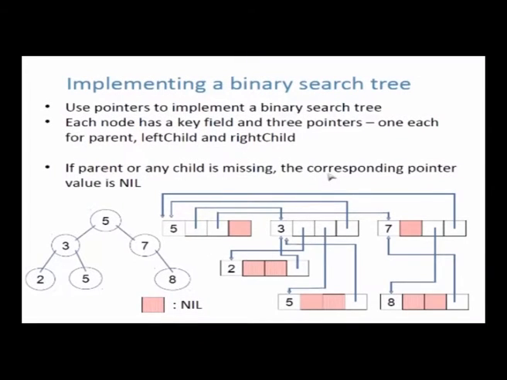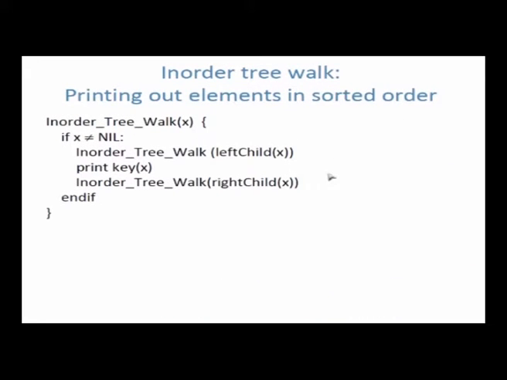Remember that you need to keep the key values in a specific order for it to be a binary search tree. What I have created is a binary search tree data structure, but if the keys are not stored in the right order, it will not be a BST. So to be a BST, it has to be in the right order. Now one way to check whether or not the thing is stored in BST order is by doing something on the tree called the in order tree walk. Basically it walks down the tree in a specific way. In order tree walk of a node will first visit the left subtree of the node.